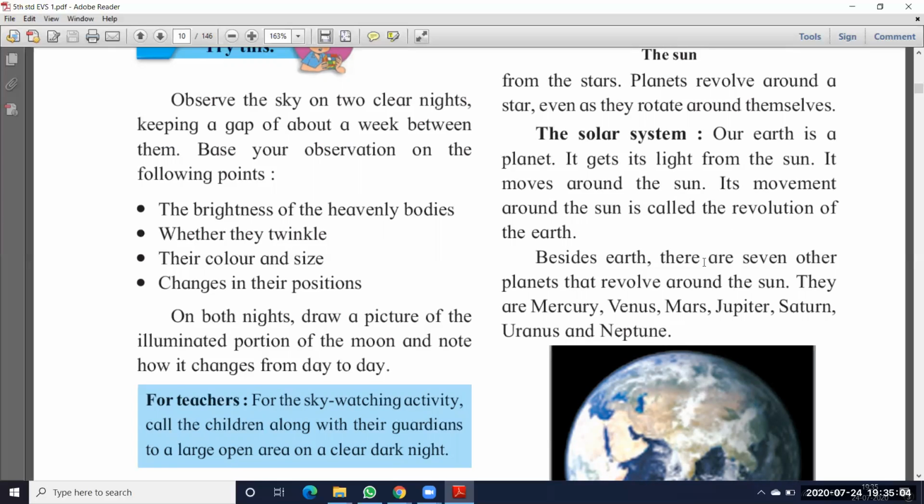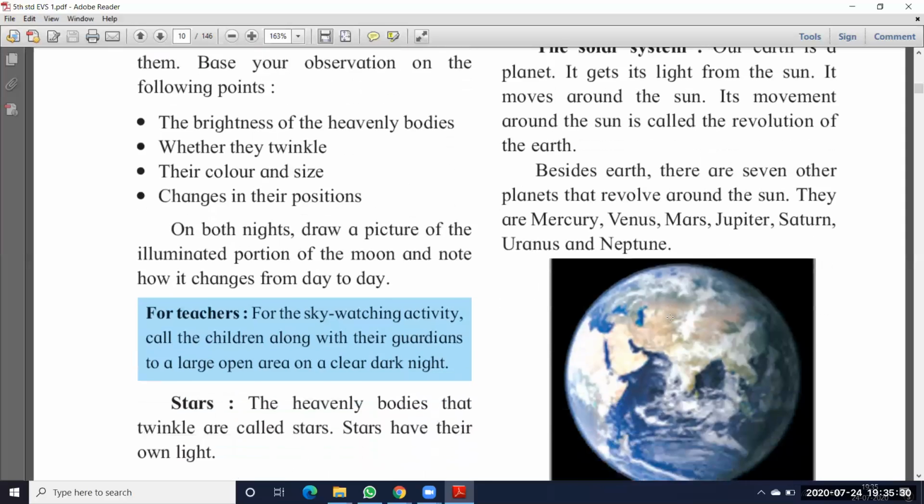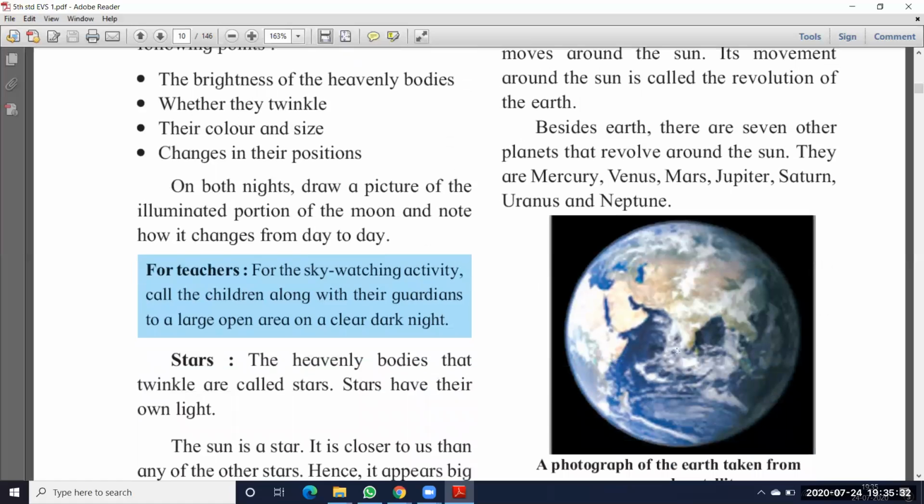Besides the earth, there are 7 other planets that revolve around the sun. Not only the earth, the remaining 7 planets also go around the sun. So what are the planets' names? Mercury, Venus, Mars, Jupiter, Saturn, Uranus and Neptune. These are the 7 planets, and they all rotate around the sun.